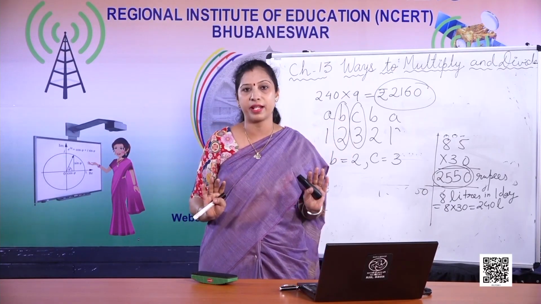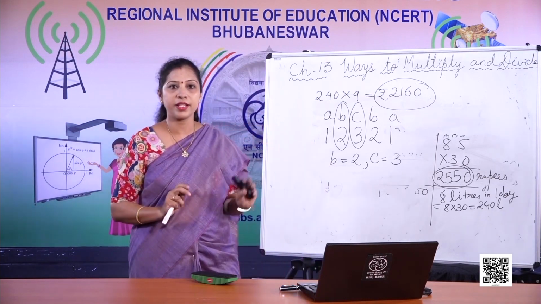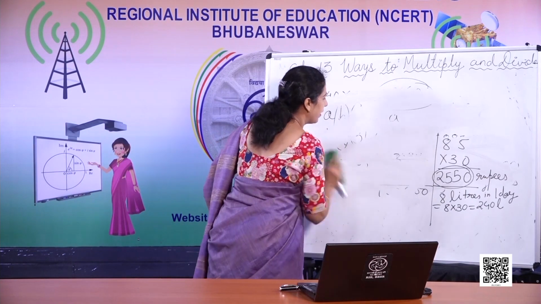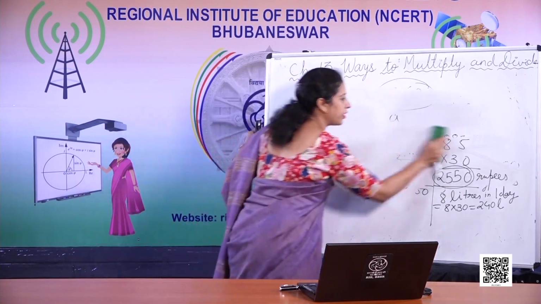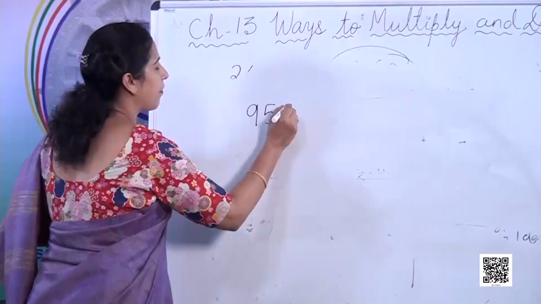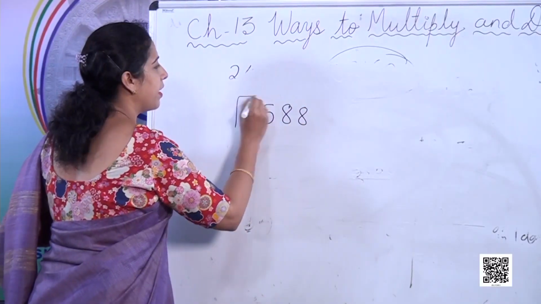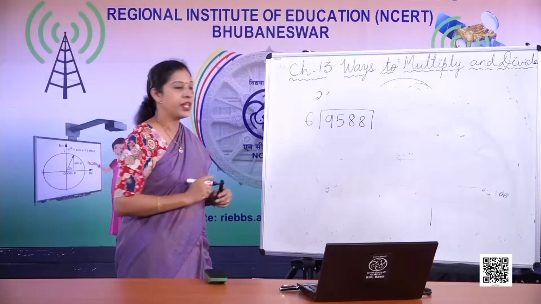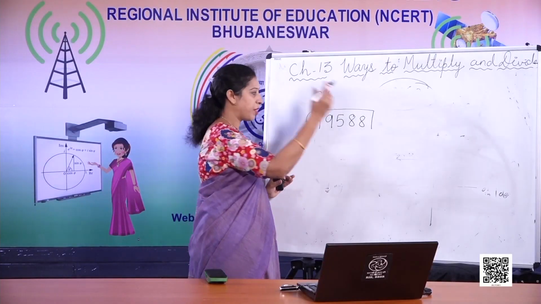Let's see how Dolma's daughter and son both did the division. So Dolma's daughter started doing it like this. 9,588 divided by 6. So what she did, she went one step further.